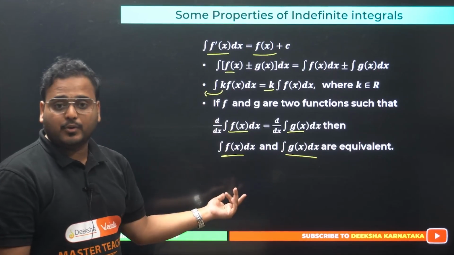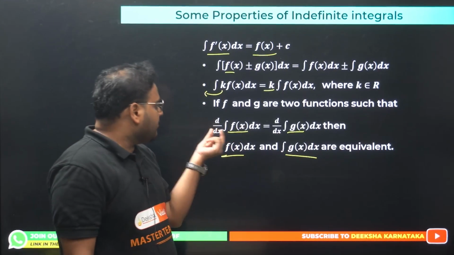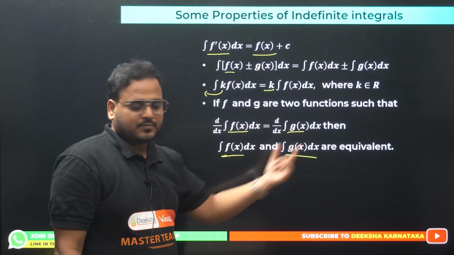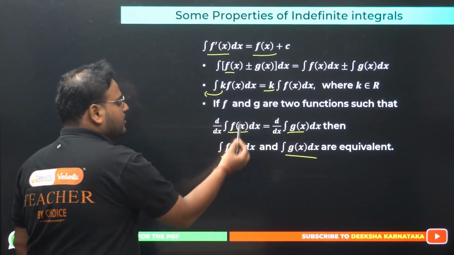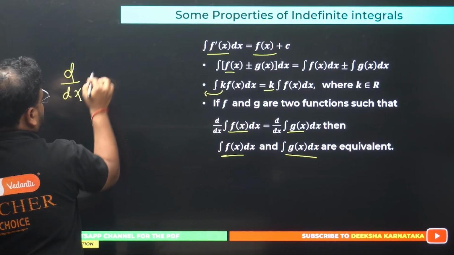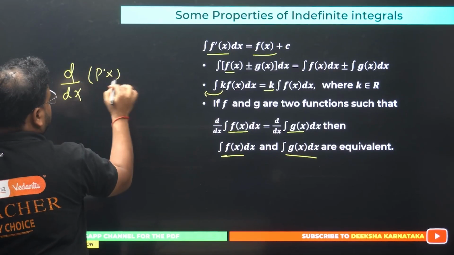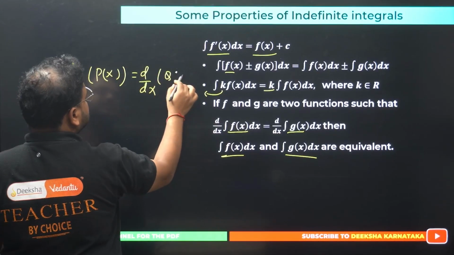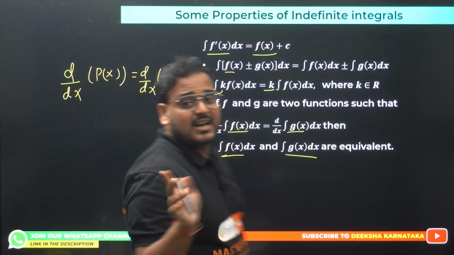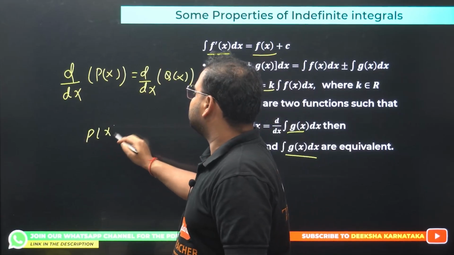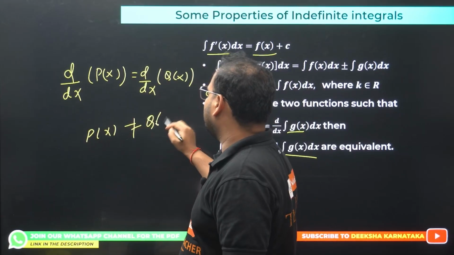Okay, maybe equal. So if you have the derivative of a function equal to the derivative of another function, don't be confused about the integral sign. They are saying that the derivative of a function, let's say p(x), is equal to the derivative of function q(x), then you can't say that p(x) equals q(x). Not always, dear.